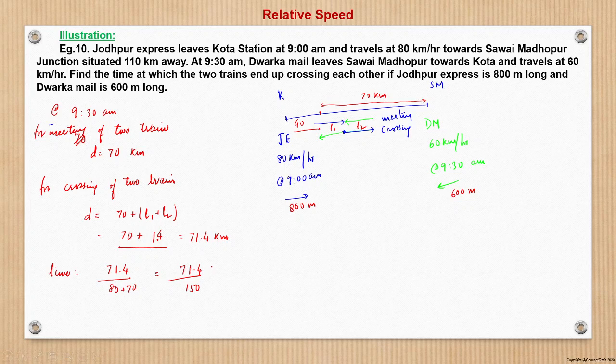If we divide 71.4 by 150, that is 28.56 minutes, so 28 minutes and 34 seconds after 9:30.